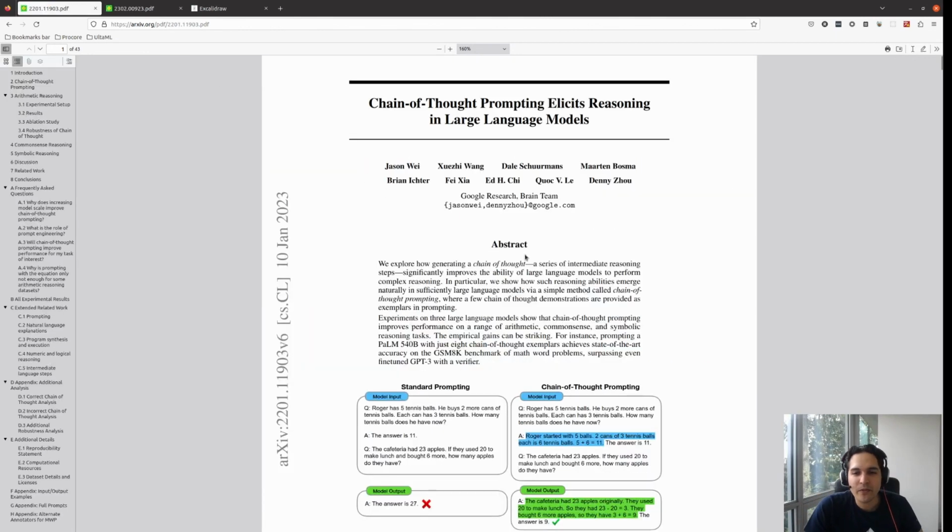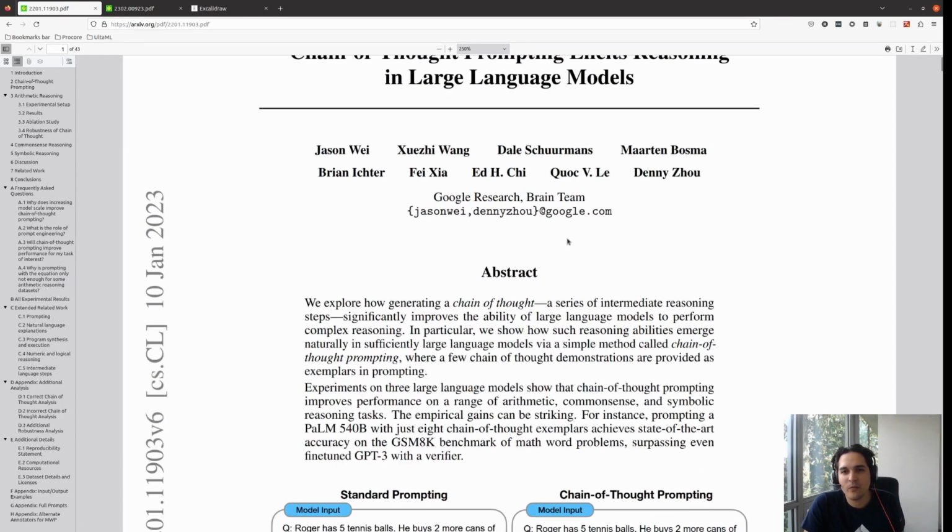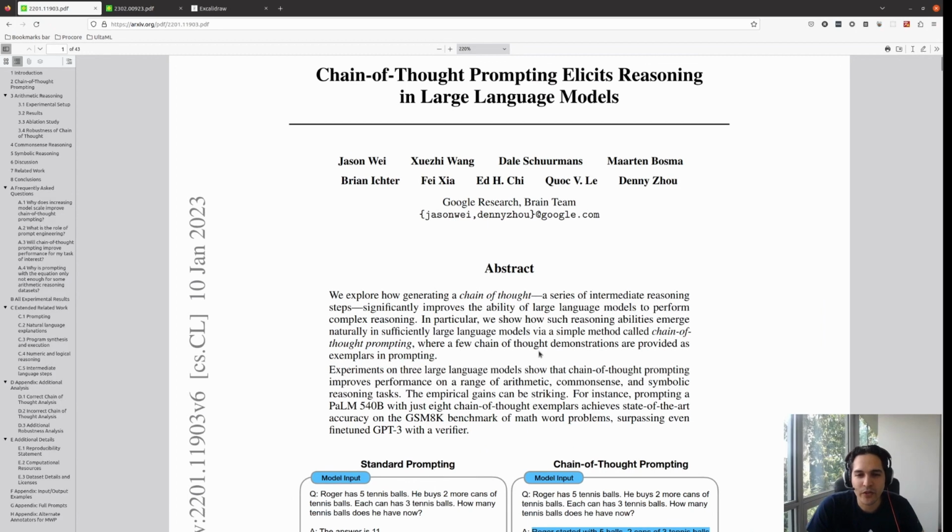The second paper is very similar. This paper was published on 10 January 2023, and look at these times. It is not like the paper they just started; they trained lots of models on top of that. So even before we had ChatGPT, this kind of prompting was in practice at some big companies like Google and Amazon. So it's cool to look at what we'll have in the future.